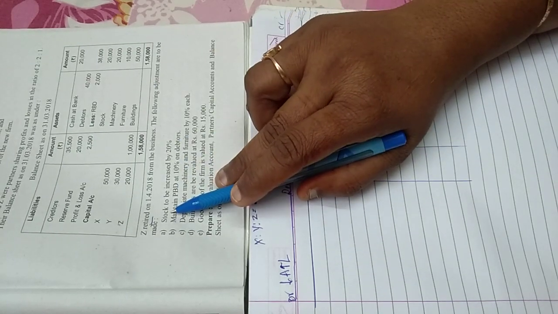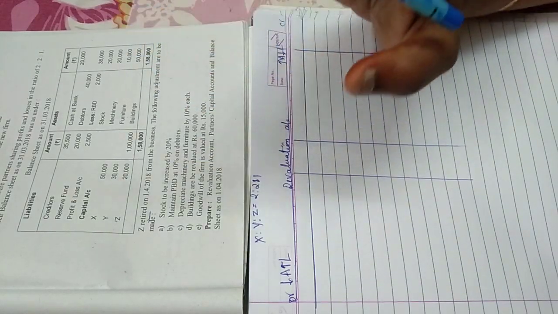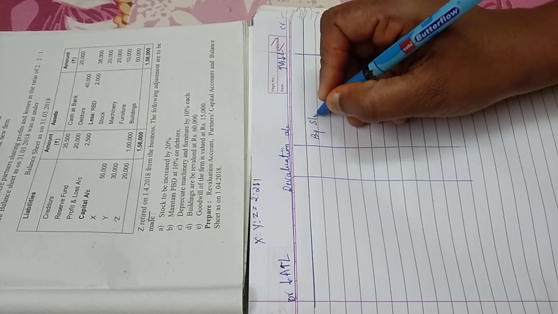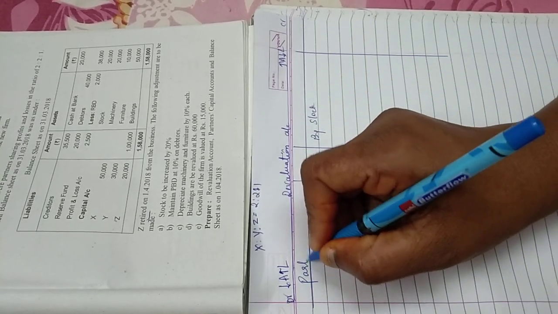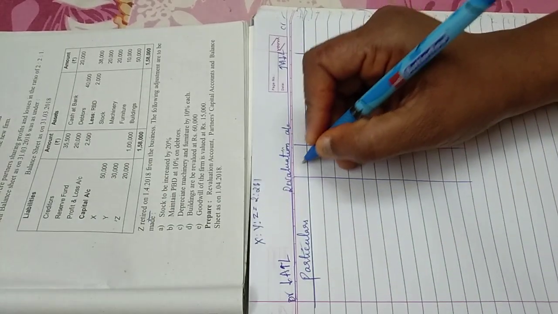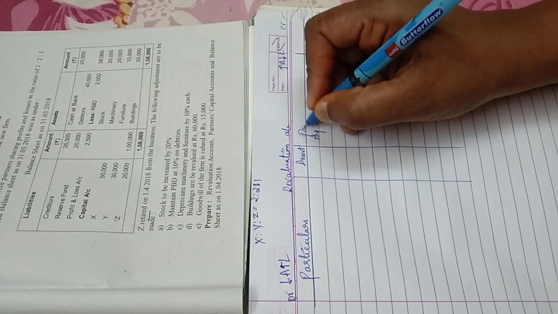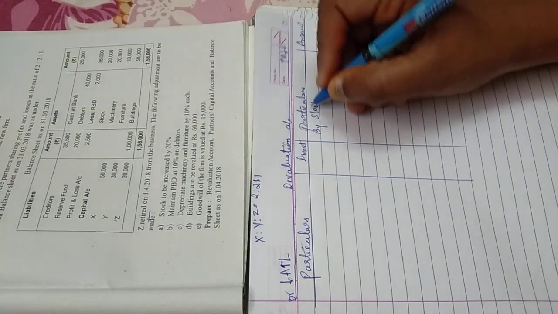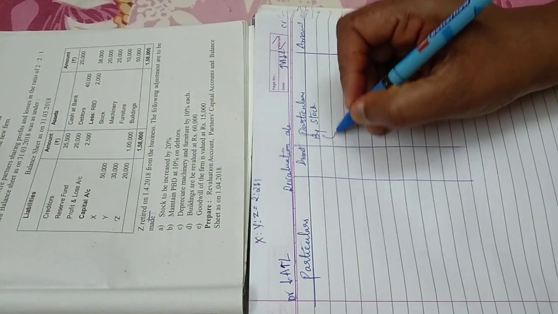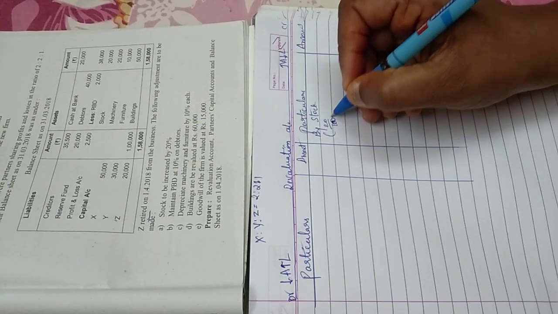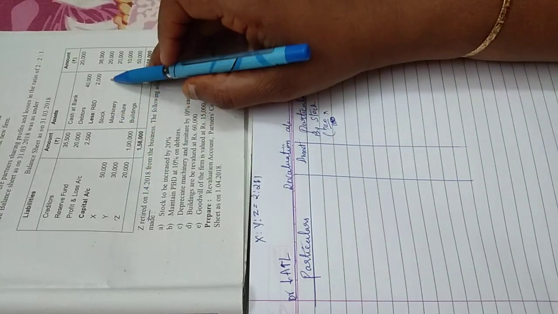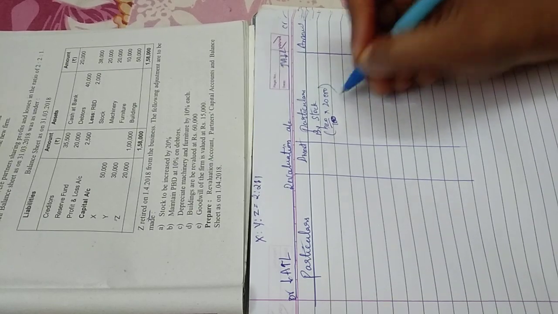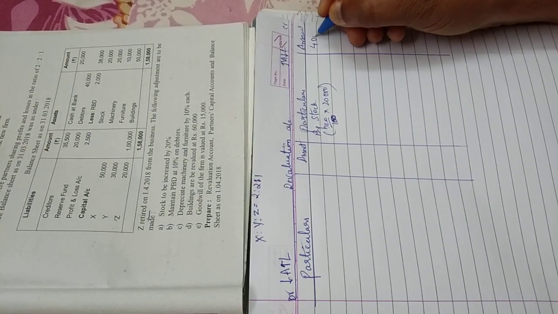Now, stock is to be increased by 20%. Stock is an asset, and increased means the value of the stock is increased. So an increase in asset will come on this side. Before that, write particulars, amount, particulars, amount. Now, how much is stock? Increased by 20%, so 20% on the stock value of 20,000 gives me 4,000. So write 4,000 here.